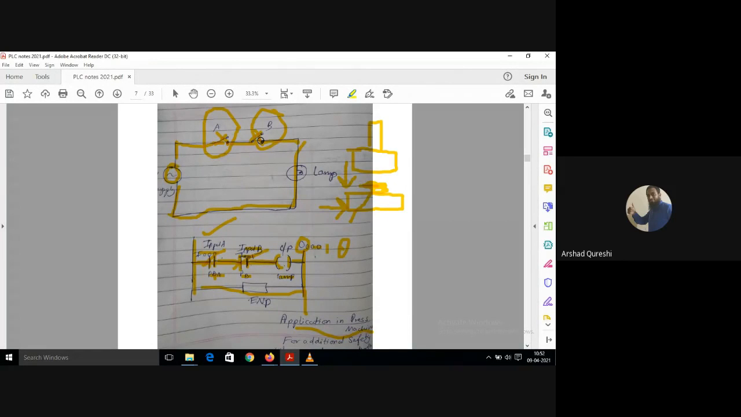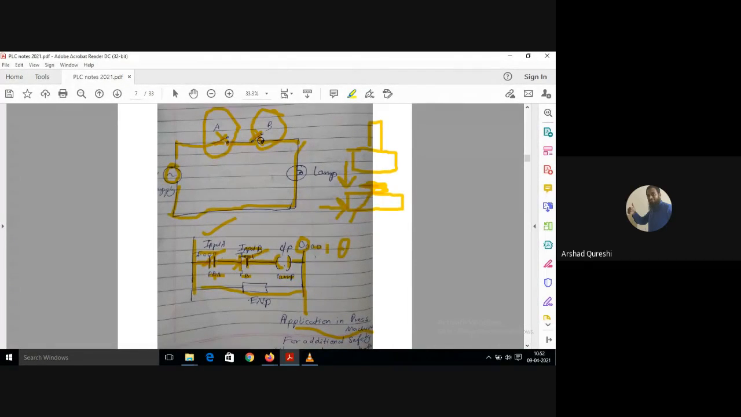So this is an additional safety applied so that the operator does not get hurt. It is a heavy RAM, and it will hurt the operator badly. To avoid that, you can use this type of system. Hope you are getting this.